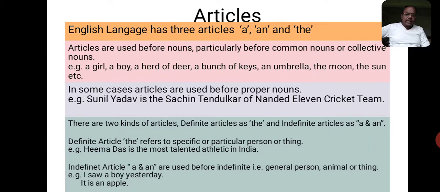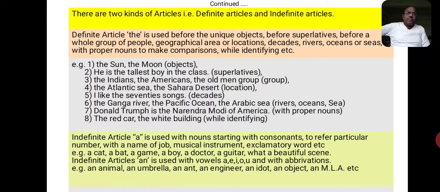The indefinite articles a and an are used before indefinite, that is general, persons, animals or things. For example, I saw a boy yesterday. It is an apple. A boy, a general person. An apple, a general thing. So in this way, there are two kinds of articles, that is definite articles and indefinite articles.